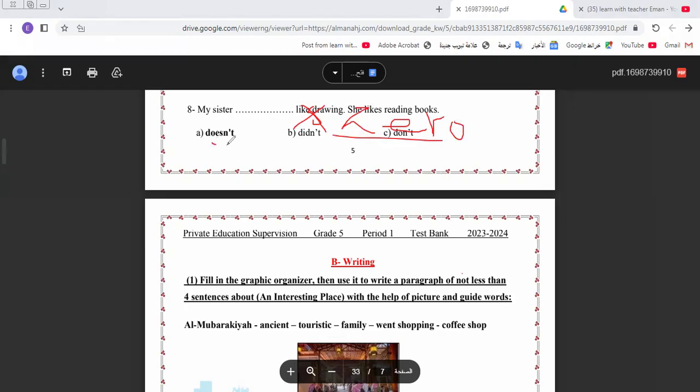So I would like to say that does replaces what? It replaces the s. Don't put s if we have doesn't, or if we have didn't in the past form. So the verb must be in what? In the infinitive form. I will repeat it for the millionth time, that doesn't replaces the s. Don't make this mistake in the exam. Okay? You must take care when you answer. Let's continue the rest of the exercise.